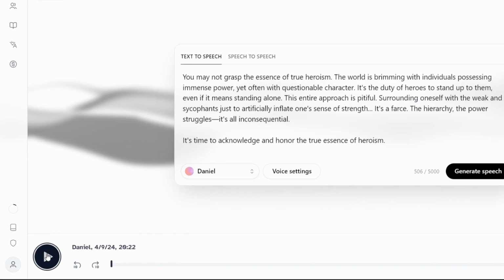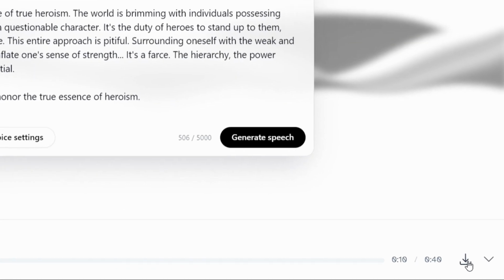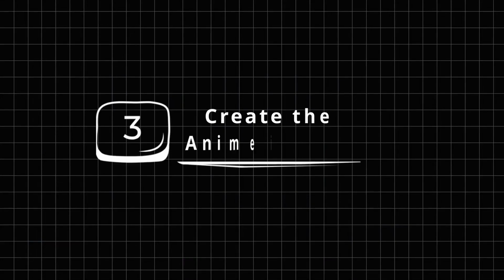As you can see, it is ready. You may not grasp the essence of true heroism. To download it, click on this download icon and it will be downloaded in MP3 file to your device. Step 3. Create the anime images.